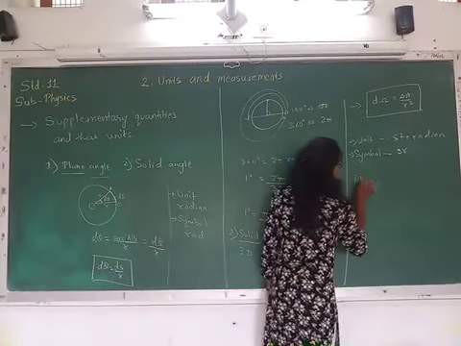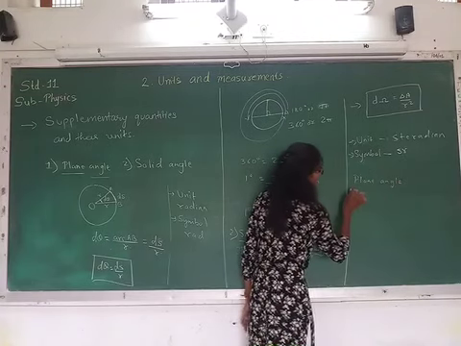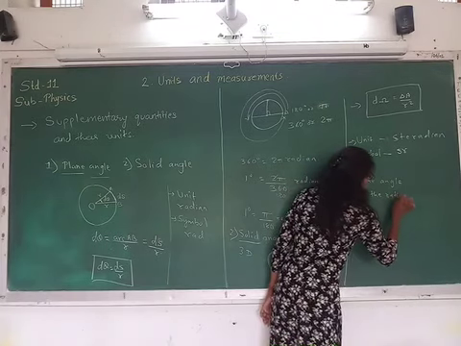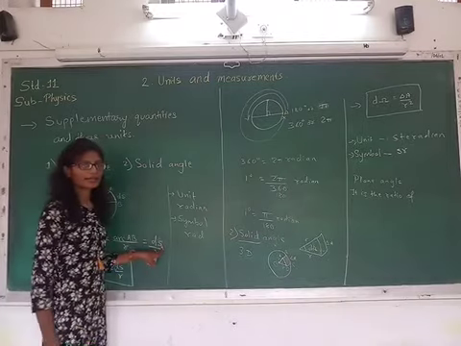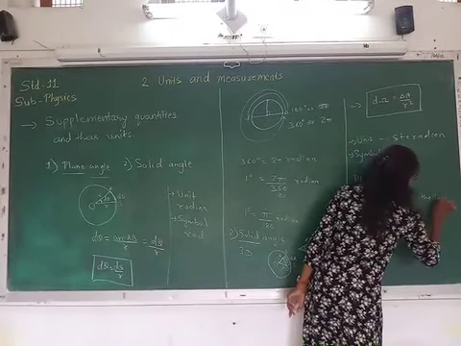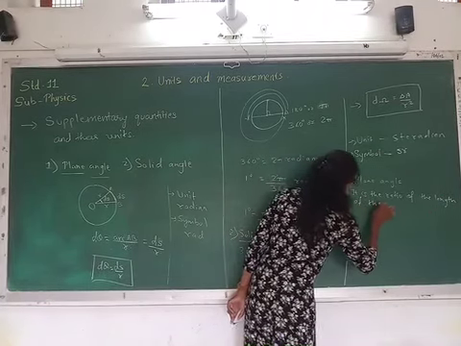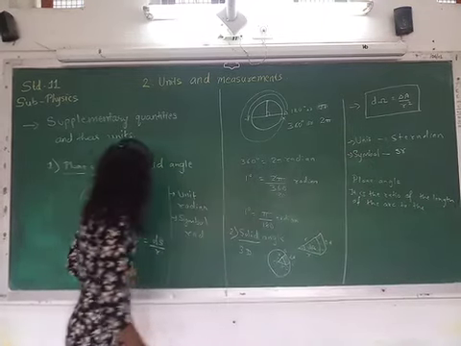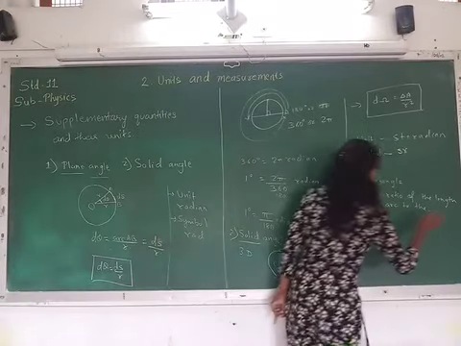So this is about the plane angle. Let me make the definition. For plane angle, it is the ratio of ds, that is the length of the arc, to what we have in the denominator, r, that is the radius.